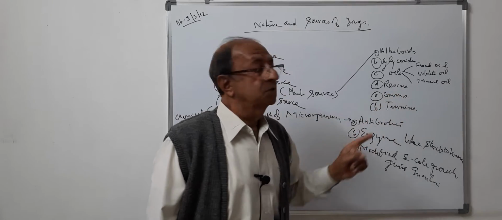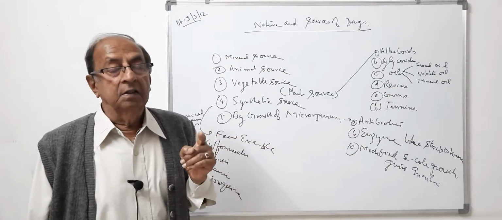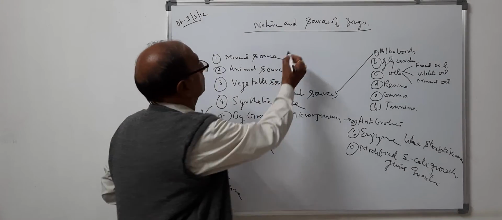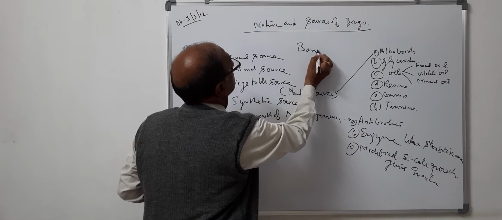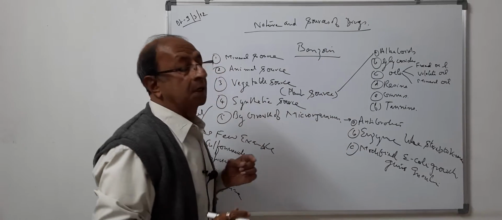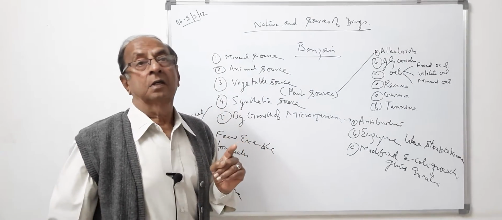Then another resin which is used in therapy, it is resin benzoin. Benzoin resin, it is being used for preparation of a typical type of tincture.